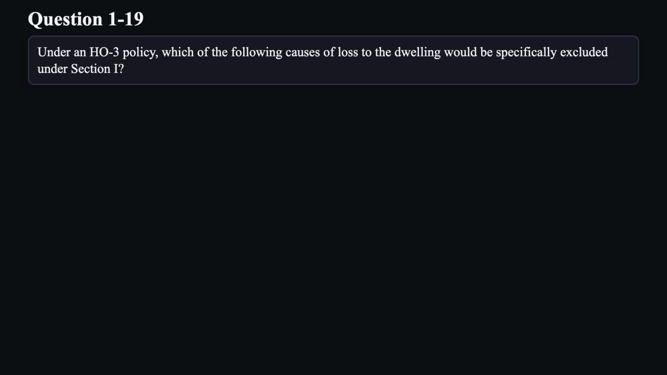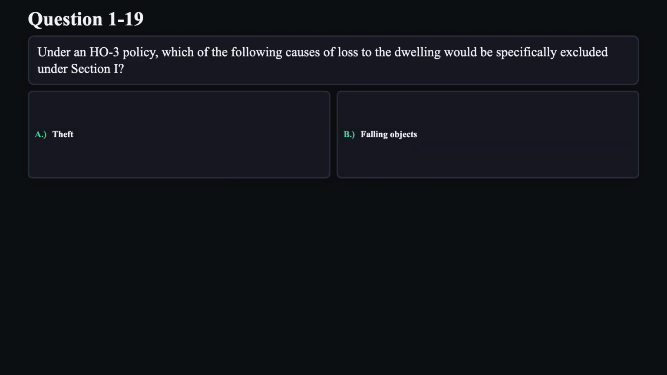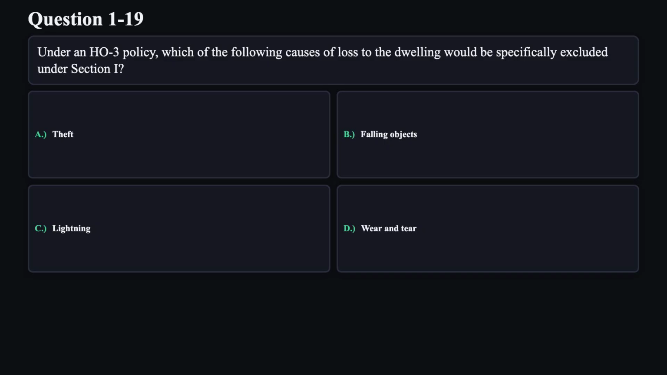Question 19. Under an HO3 policy, which of the following causes of loss to the dwelling would be specifically excluded under Section 1? A. Theft. B. Falling objects. C. Lightning. D. Wear and tear.